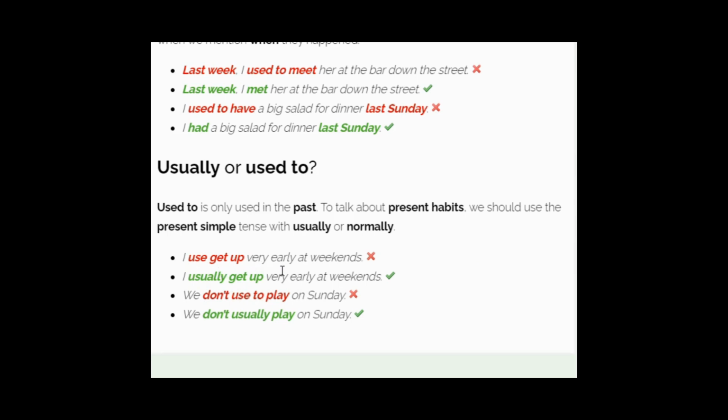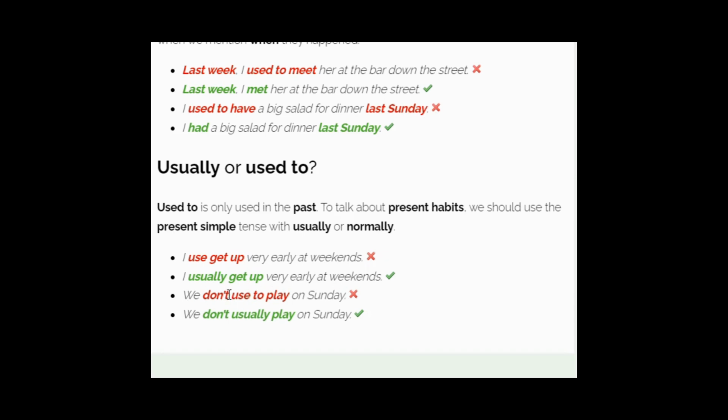Example: I use to get up very early at weekends, which is incorrect. The correct way of saying this sentence is: I usually get up very early at weekends. It means this person has the habit of getting up early at weekends. Some people don't get up early at weekends. Maybe they get up early every day, but at weekends some people get up late.